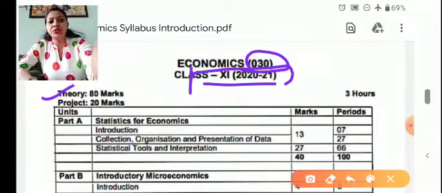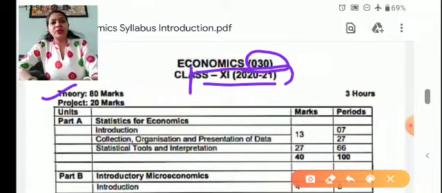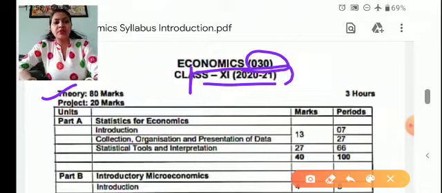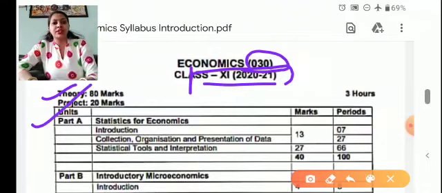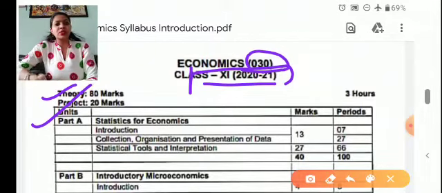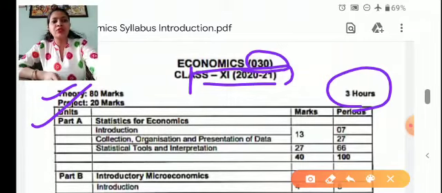There will be a theory paper of 80 marks and a project that carries 20 marks. So overall your economics exam will be of 100 marks.